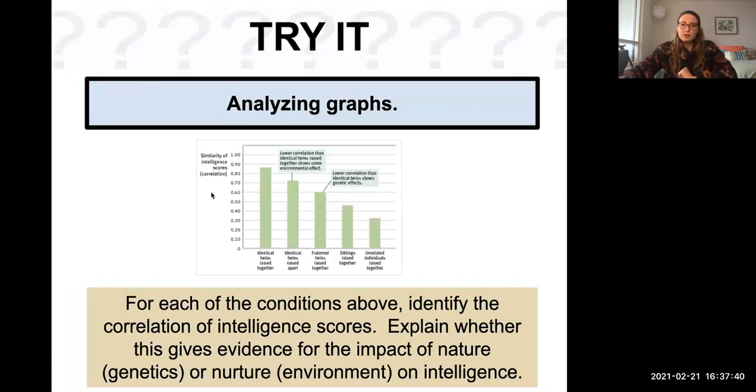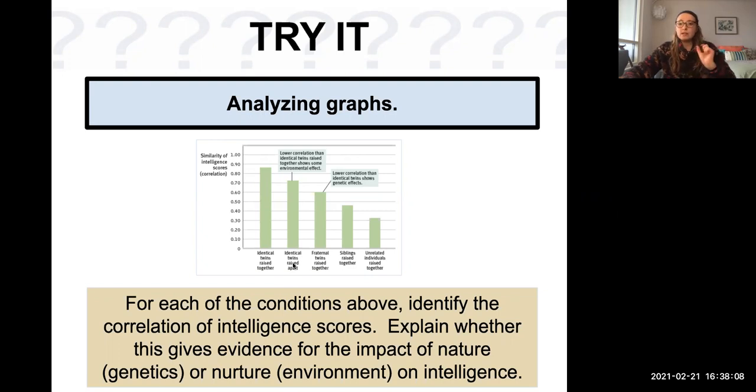So let's take a closer look at this graph that we had on a couple slides back. This is where we're thinking about correlation and how it ties together. If you look at this first bar, we're looking at identical twins who are raised together in the same environment. So their genes are the same and their environment is the same. And we can see that that is a correlation of about 0.85, which is very, very high. So that's a pretty high correlation for identical twins raised together.